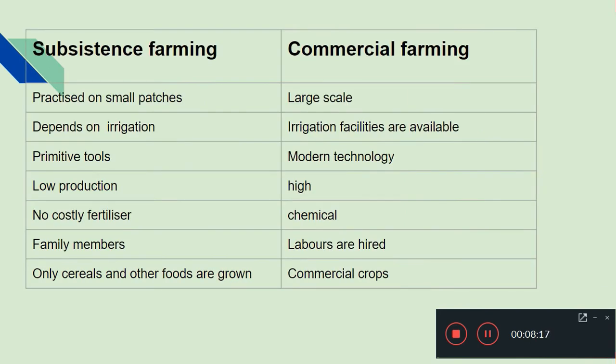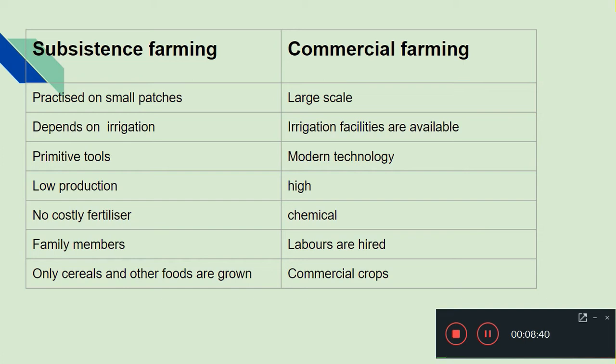Here you can see a table of differences between subsistence farming and commercial farming. Subsistence farming is practiced on small patches, but commercial farming is large scale. Subsistence farming depends on rain for irrigation, but commercial farming has dams and such irrigation facilities. Subsistence farming uses primitive tools, but commercial farming uses modern technology.